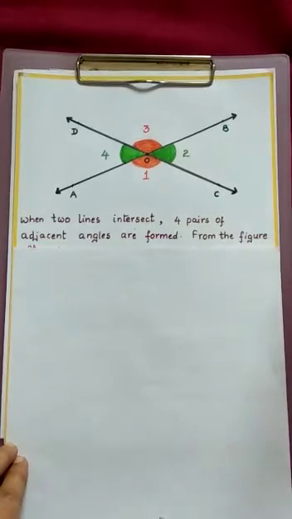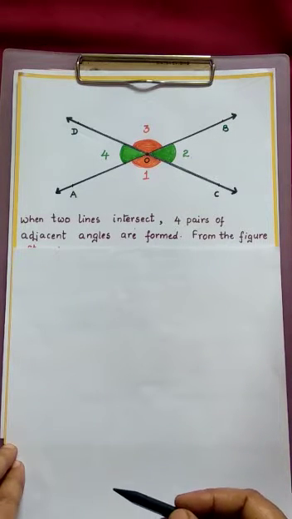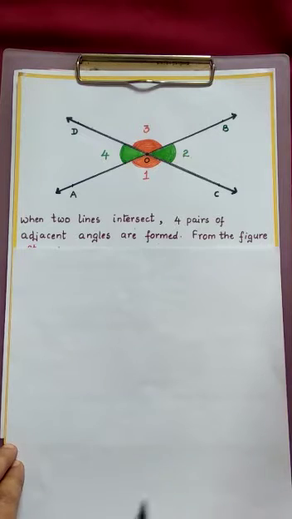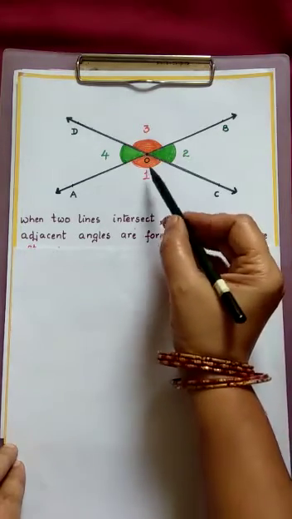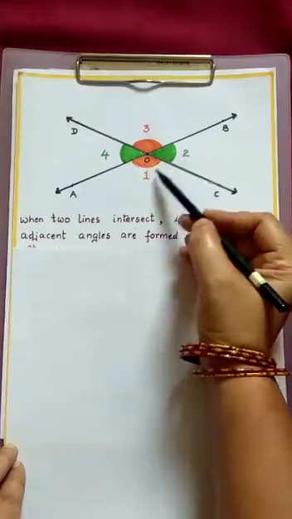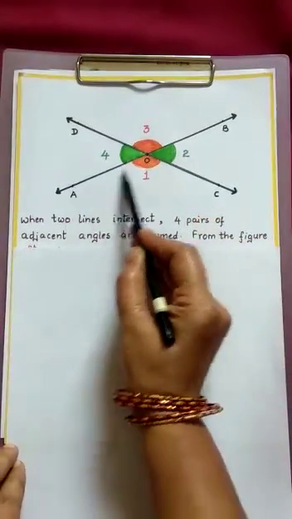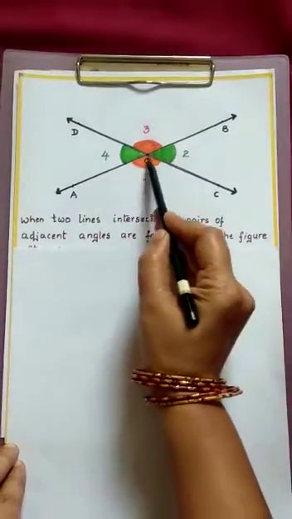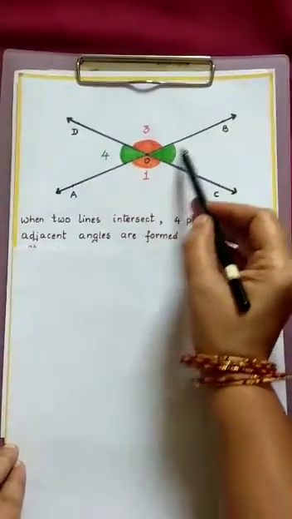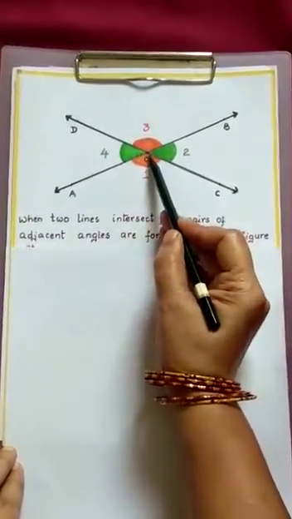Adjacent angles means when two angles have a common vertex and a common arm, then they are said to be adjacent. Now from the figure, observe these two angles, 1 and 2, that means angle AOC and angle COB. What is the common vertex?